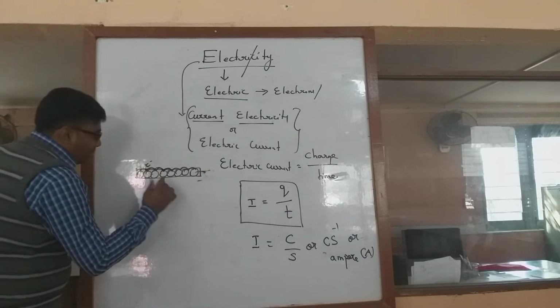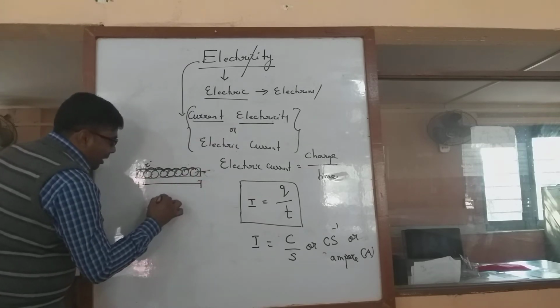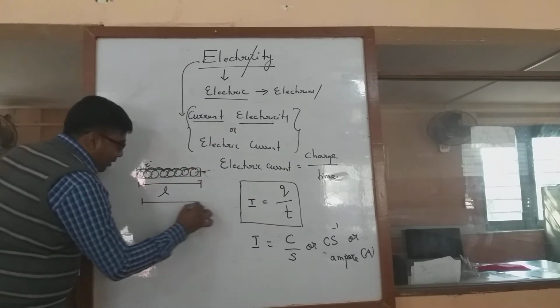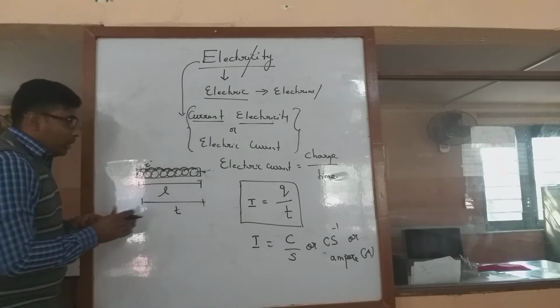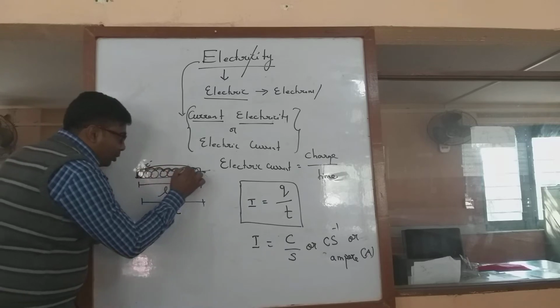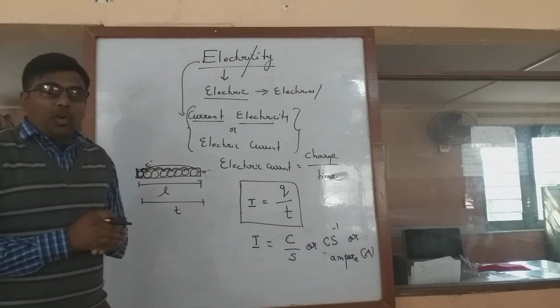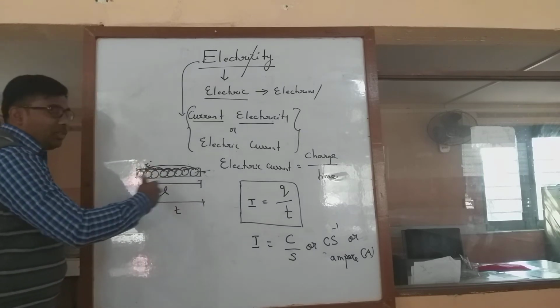When the electrons are jumping from one to another, this conductor has a particular length and it takes a particular time. So the time taken by an electron from the first atom to jump to the last atom is represented as the electric current. So this is the concept behind the electric current.